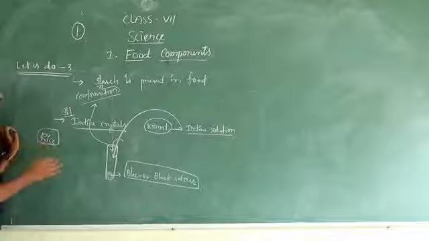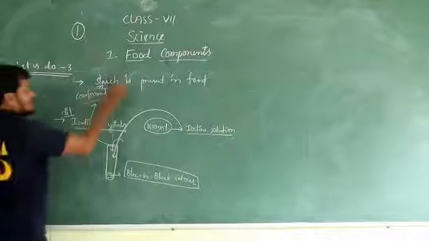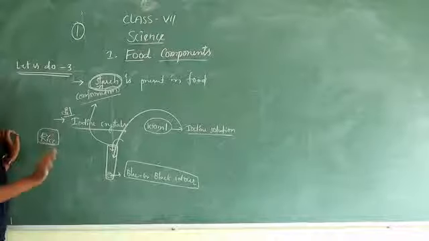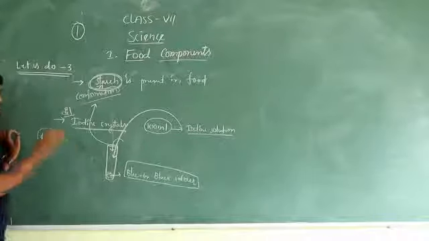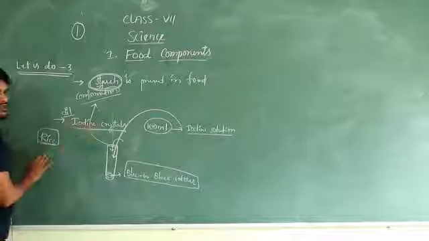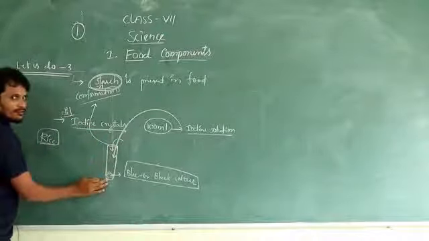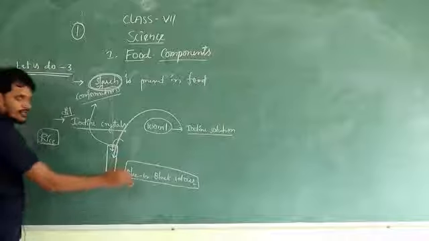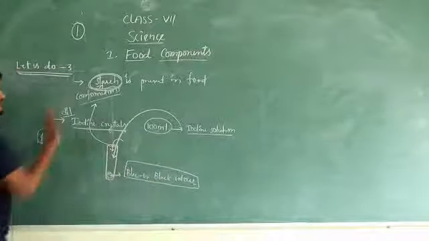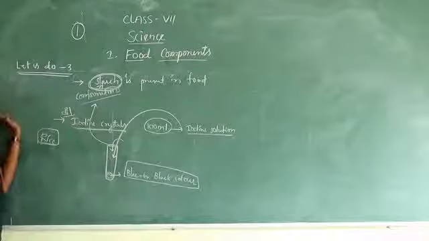So what have we confirmed here? Starch presence in a food item. In a given food item, starch is present. How to find it? By using iodine solution: add iodine solution to the given food, and the food color changes into blue or black color. That is the confirmation for starch.